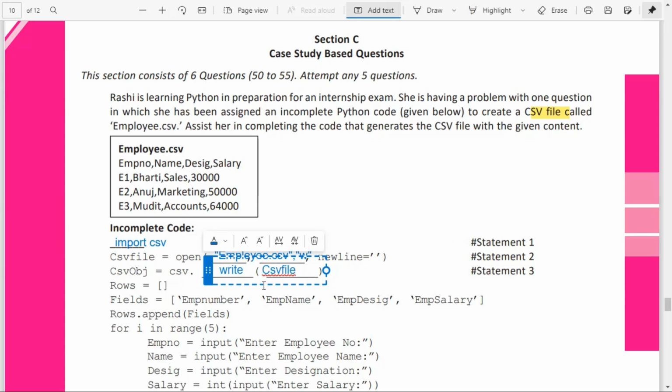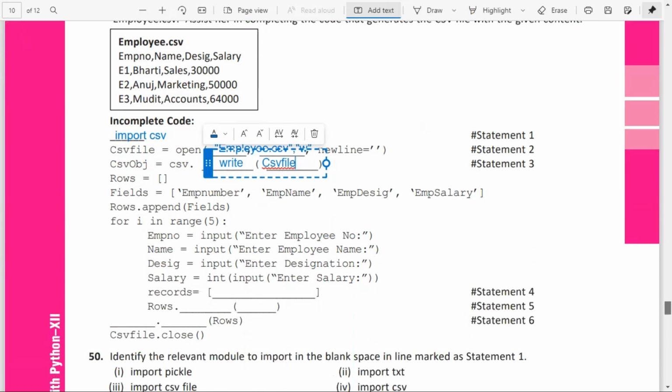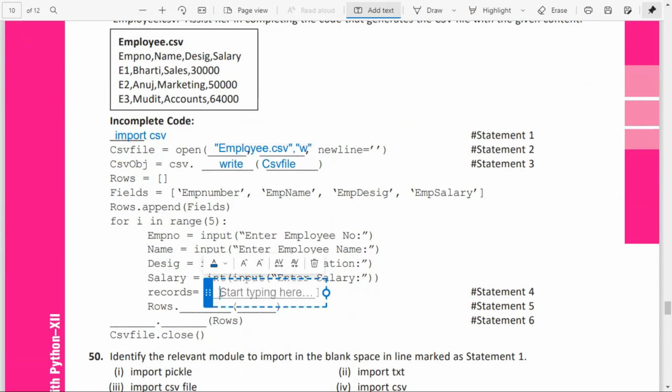Okay, now rows, that is the empty list. Now the field column names, what do you want to pass here? You want to pass this column header, that is the list of empcode, name, basic, salary, without any single quotes, because you are passing that list. Without the quotes, you will be passing it.